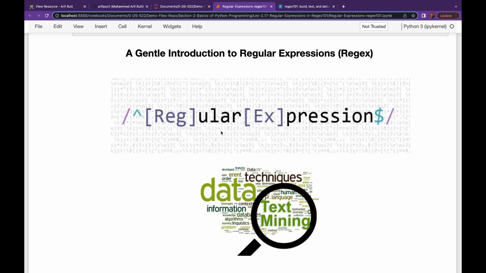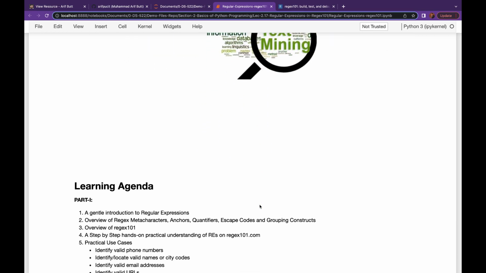Today, regular expressions are used in numerous day-to-day data science tasks like simple pattern matching, in find and replace operations in editors like Microsoft Word, Sublime, Atom, Notepad++, and so on, information extraction, web scraping, text mining. Well, text mining is transforming unstructured text into a structured format to identify meaningful patterns and new insights. And last but not the least, in the domain of natural language processing as well. Well, with this gentle intro about regex or regular expressions, let's move on to the agenda of today's session.